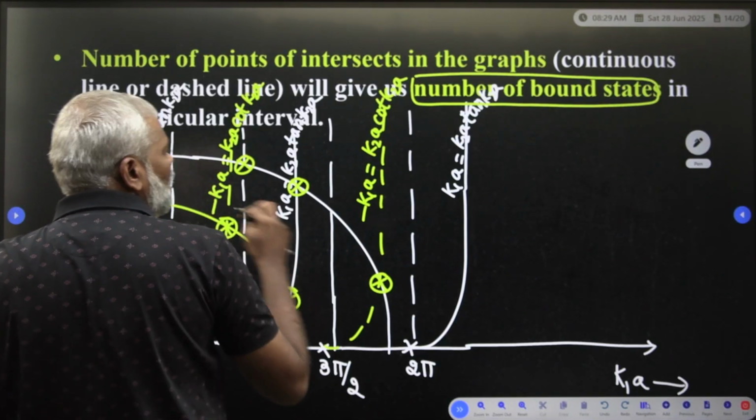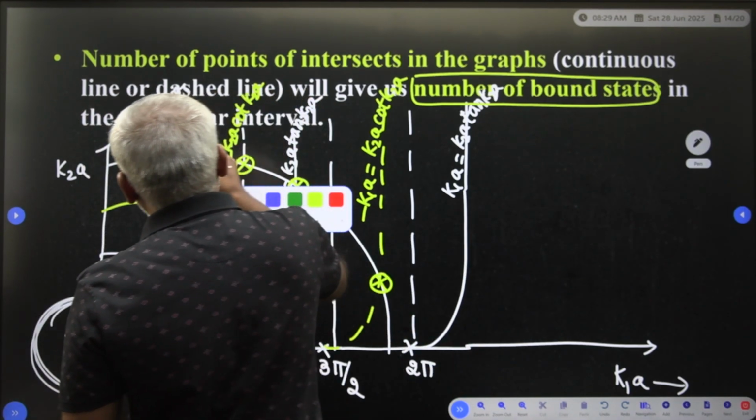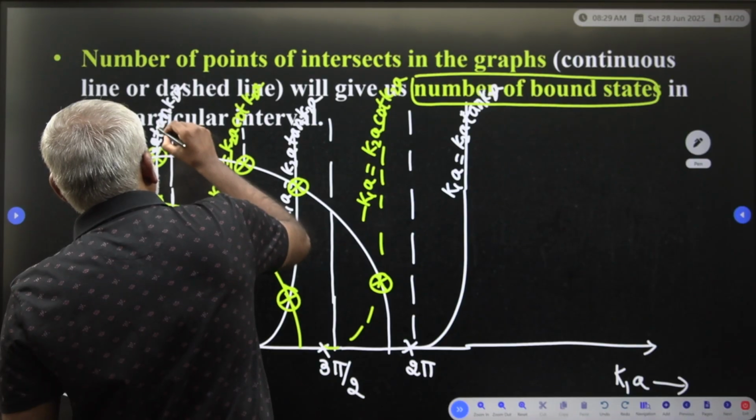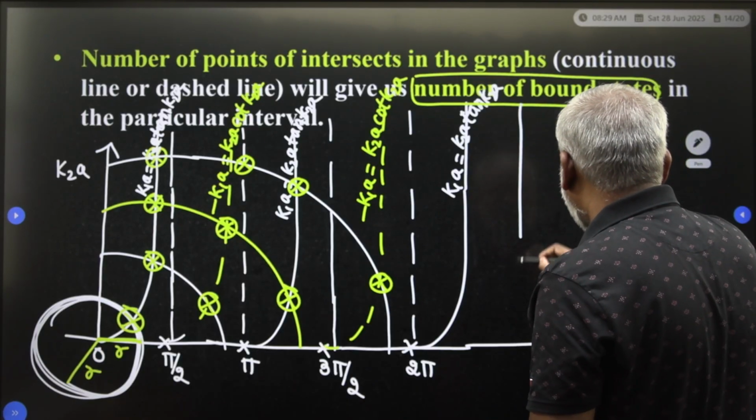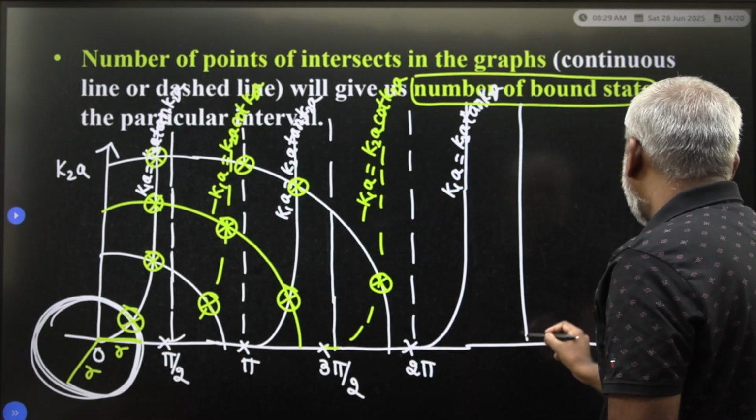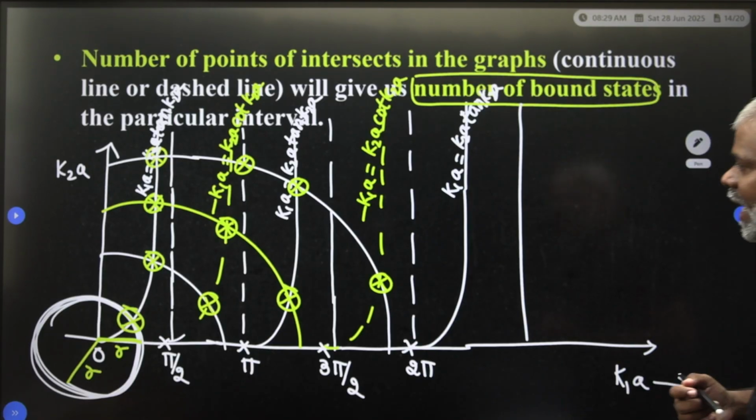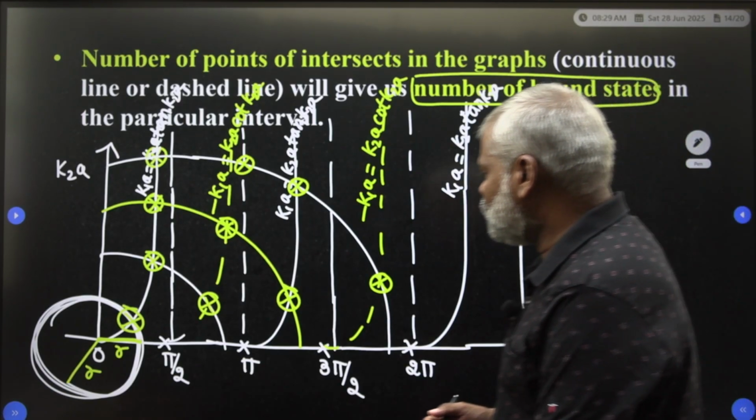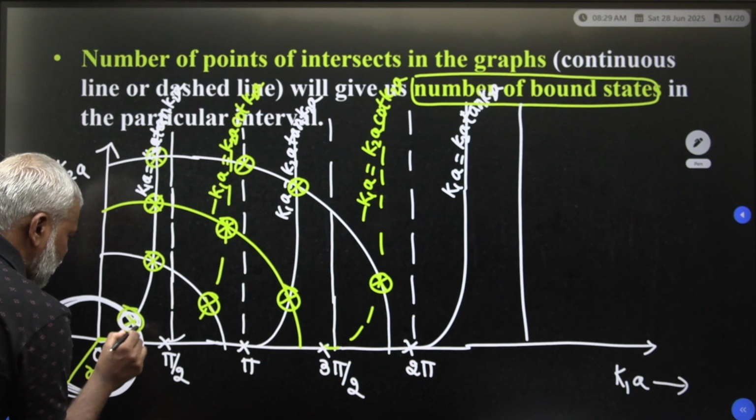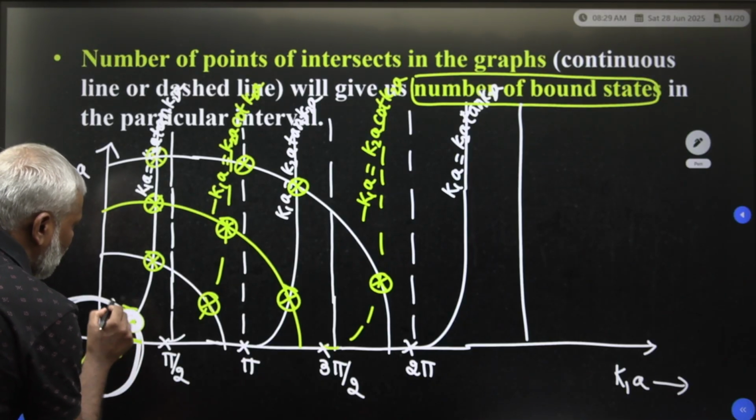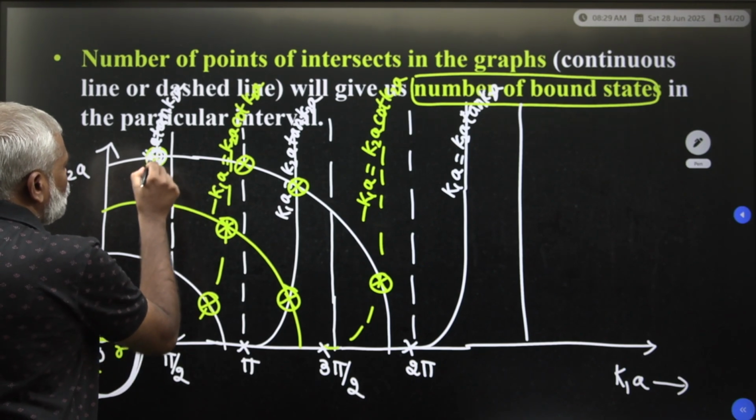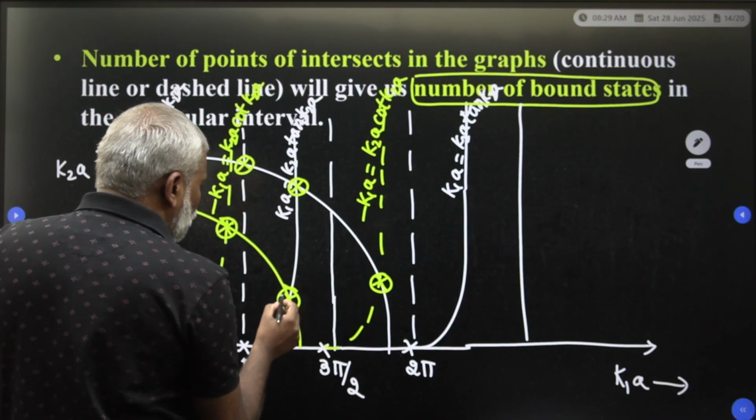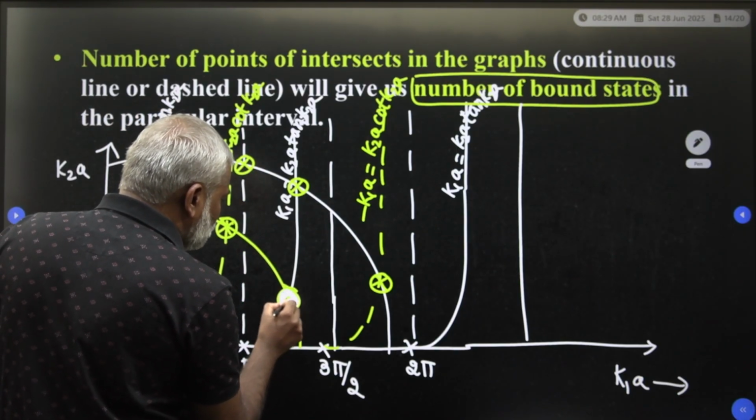Clear? So this is what you have to write, and based on that you take it as K2A tan K2A. Now based on this diagram we are able to observe. You see the dotted lines here. On the continuous line you take it as dots, you have to consider the dots on the continuous line.